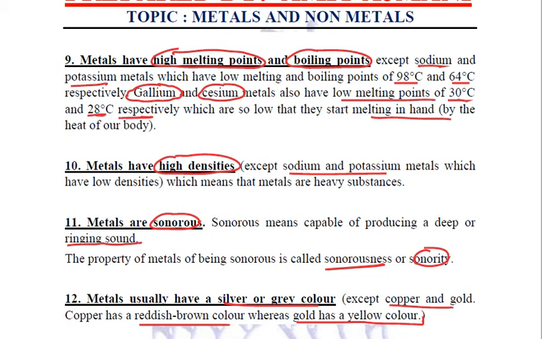Metals have high melting point and high boiling point, whereas non-metals have low melting point and low boiling point. Metals have high densities, they are heavy substances. Non-metals have low density, comparatively lighter substances. Metals are sonorous, producing ringing sound upon hitting them. Non-metals are non-sonorous. Metals usually have silver or grey color with a few exceptions, and non-metals have different colors.